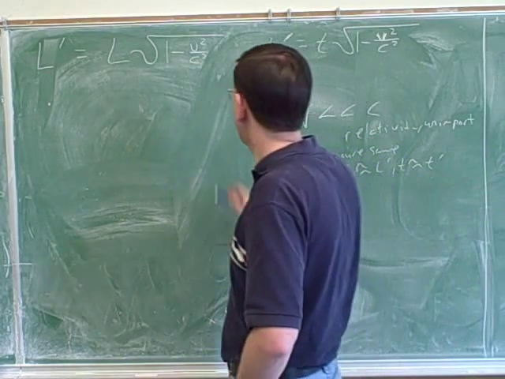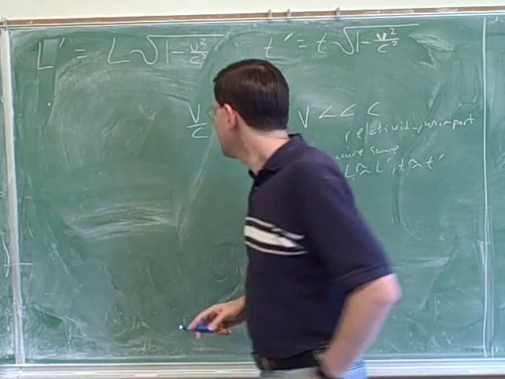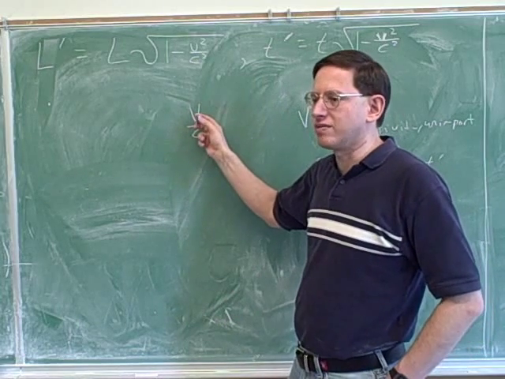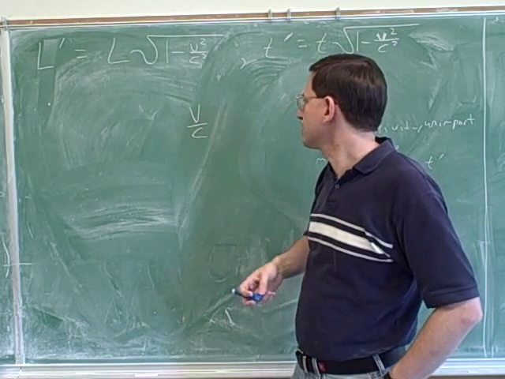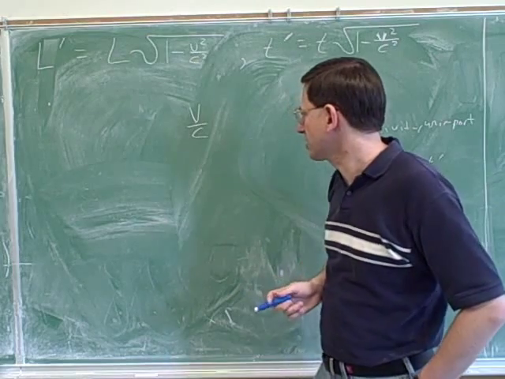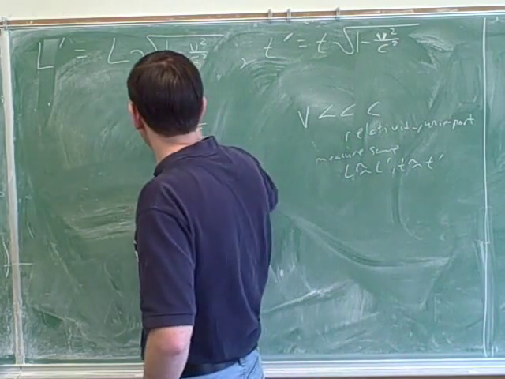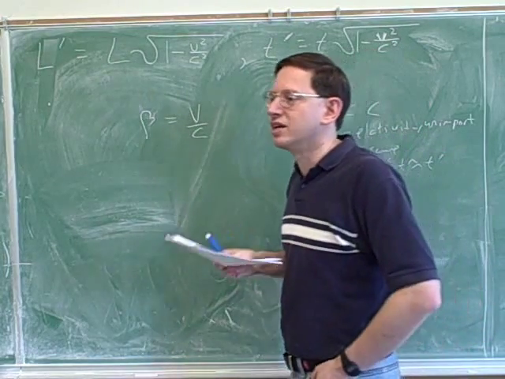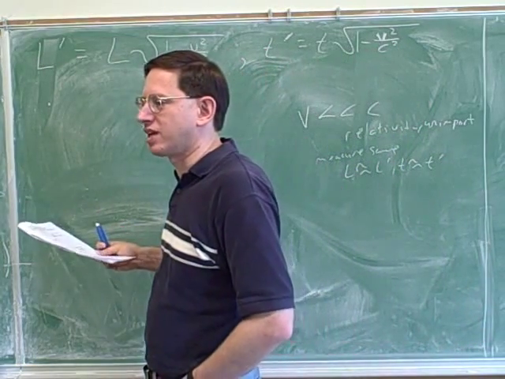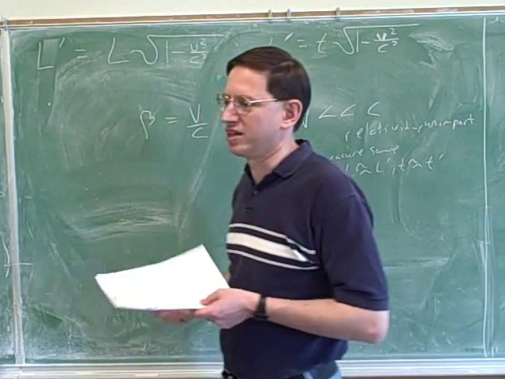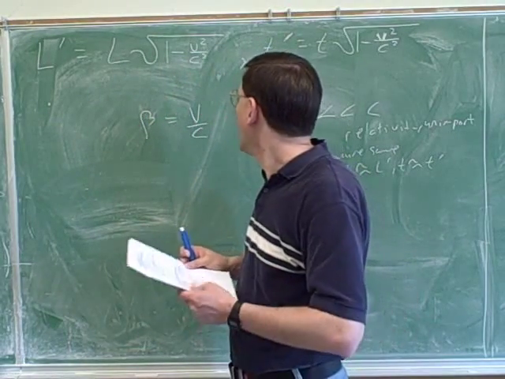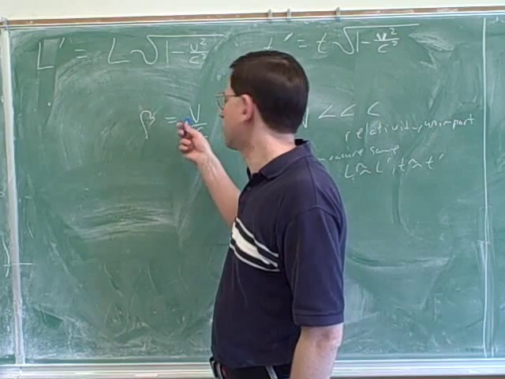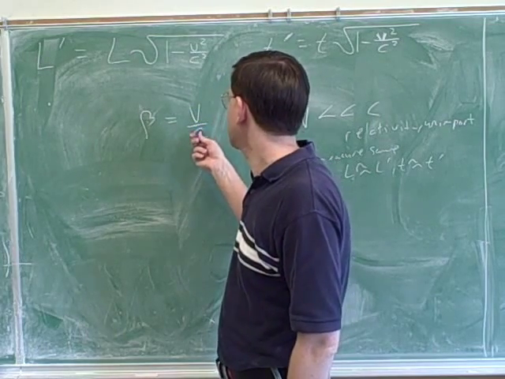So it seems like the important thing is the ratio between V and C. As you might have already seen if you looked at the answer key here, in this problem they invented this symbol for that, which he called the speed parameter, beta. Now when you and I were working on these problems together, we didn't actually talk about beta. The homework didn't talk about a speed parameter, but I guess the speed parameter is this ratio of V to C. You can see why that's a useful variable.